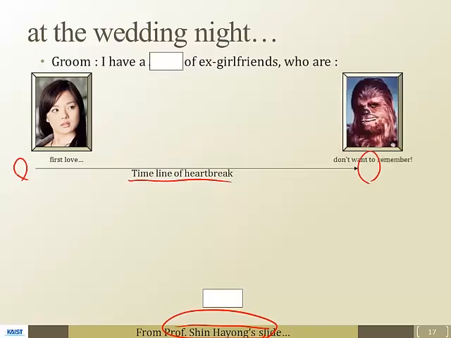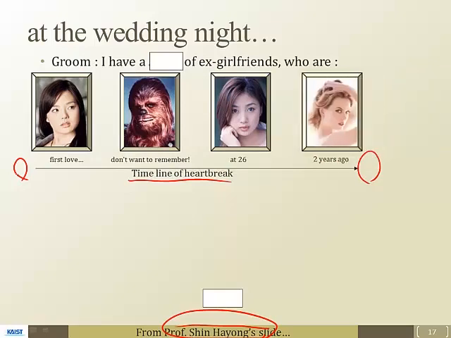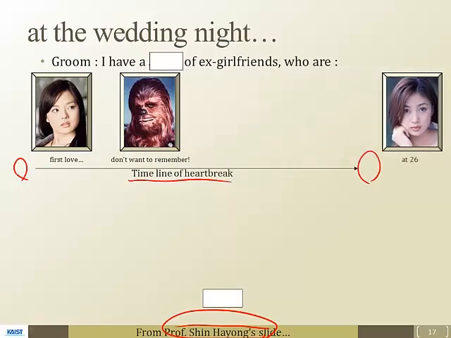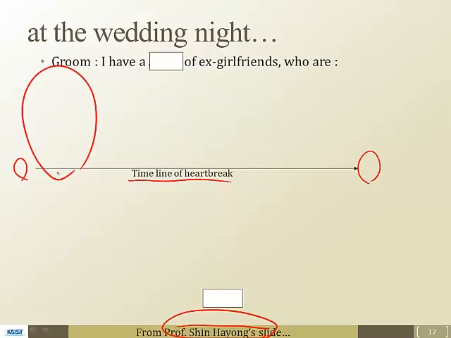So I had my first love, the part I don't want to remember, and at 26 I had the perfect one, and two years ago I had a much nicer one, and now I have the current one. And at the end, what the groom remembers is the first one.